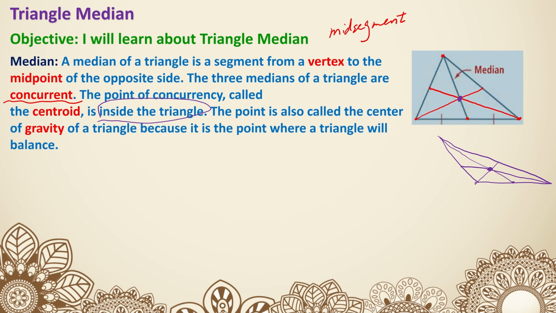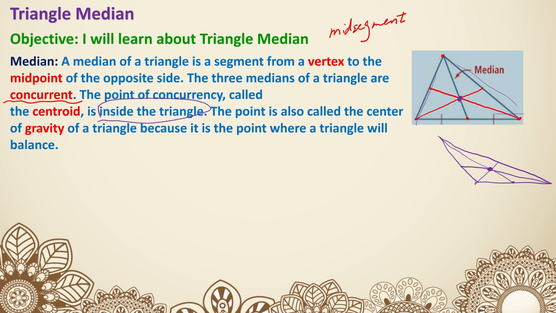Here's what it means. Let's say you cut this triangle out from this piece of paper, and let's say it's a very ideal piece of paper. If you use a pencil and actually try to stick onto this point, you should be able to actually balance that triangle, of course, in an ideal situation without wind and all the other factors. So that's the special thing about the centroid.